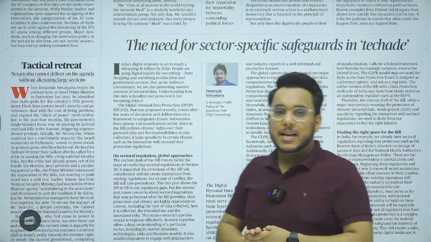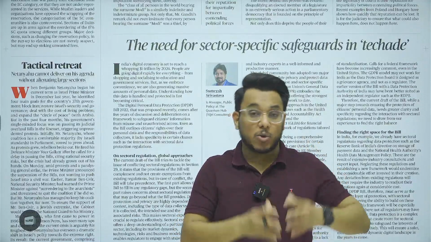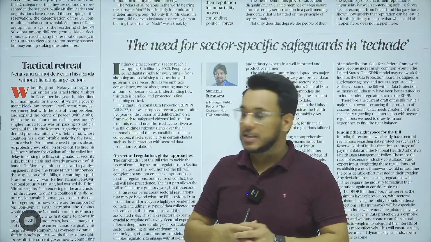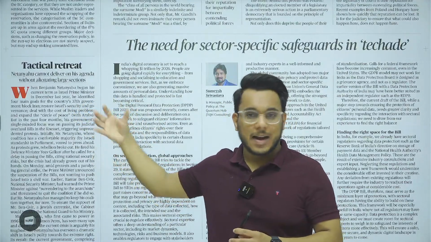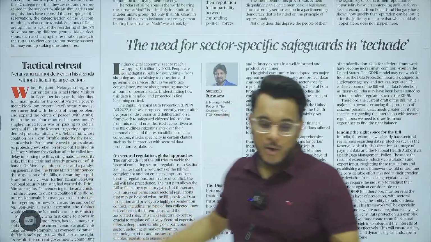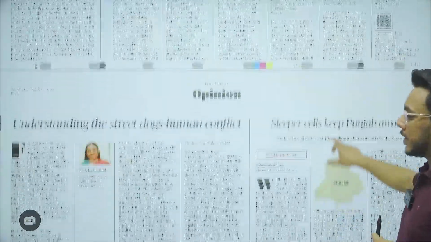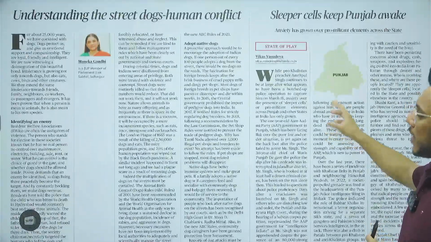Now understand this thing guys, that in the international section, you need to read those articles or developments which will have an impact on India's interest or which are related to India's foreign policy. Internal political matters in every country we can't track, and you are not required to go into that for UPSC exam purposes. Then understanding the street dog human conflict.